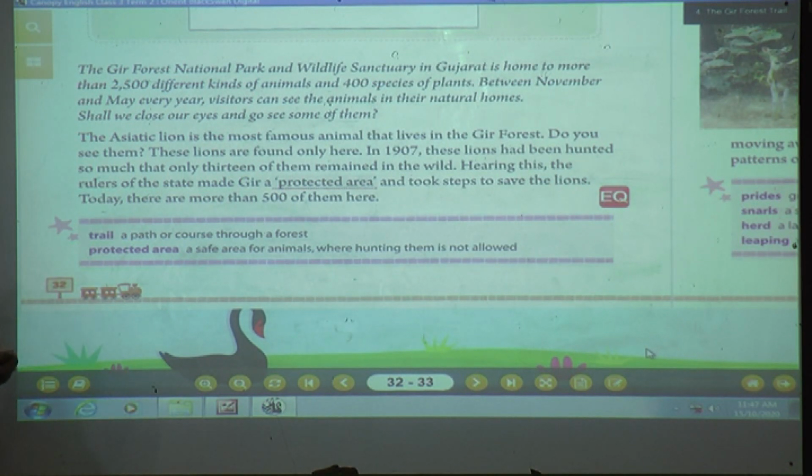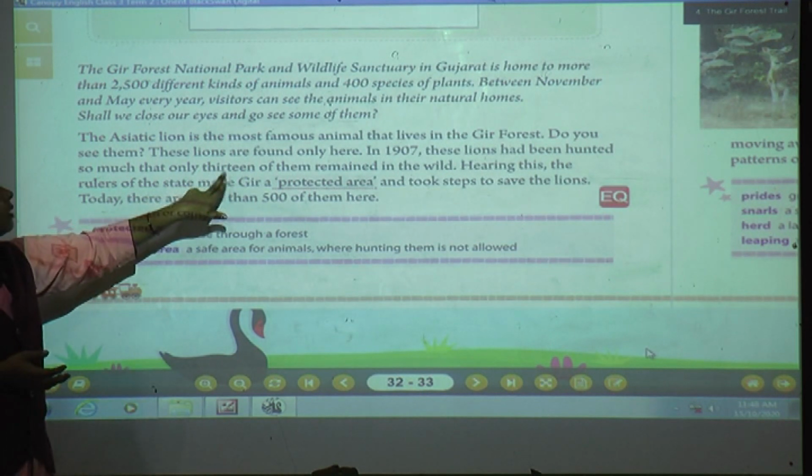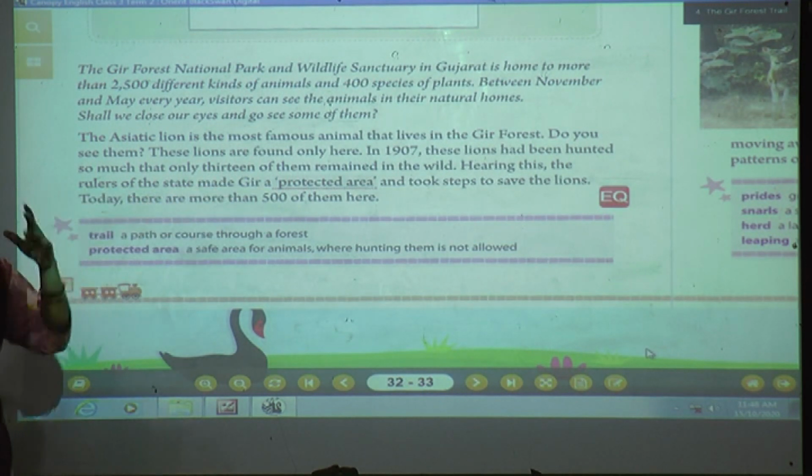In 1907, these lions had been hunted so much that only 13 of them remained in the wild. In that year, hunters used to kill the lions. So at that time, so many lions were dying. How many were left? Only 13 remained in that forest.